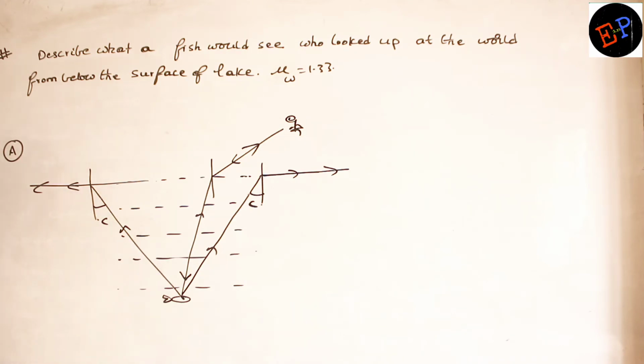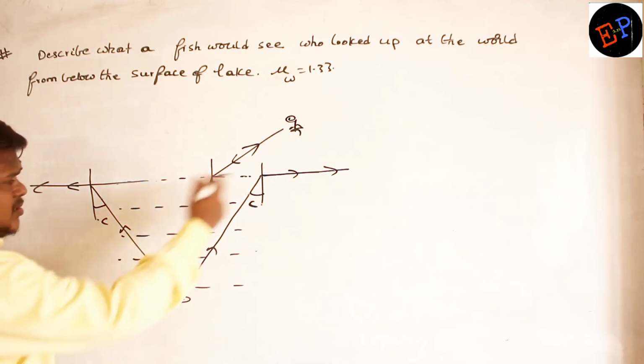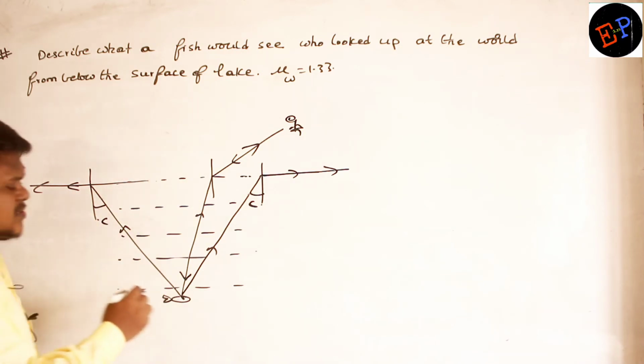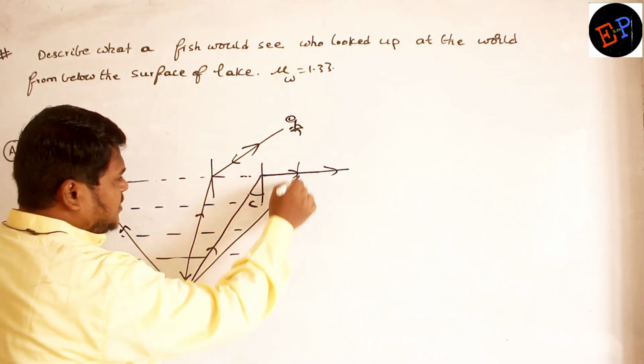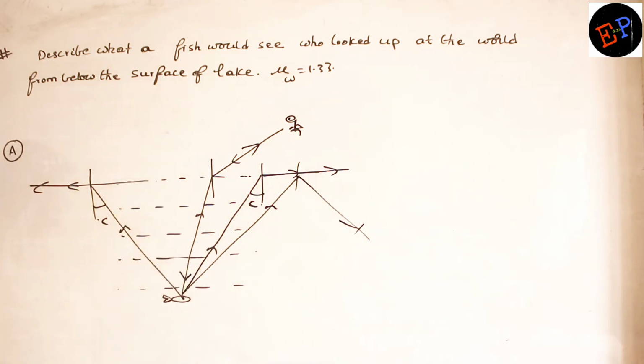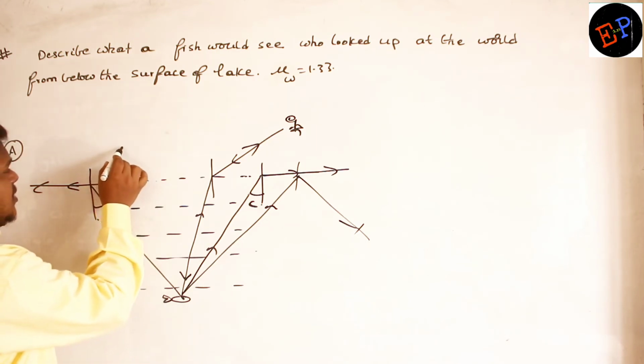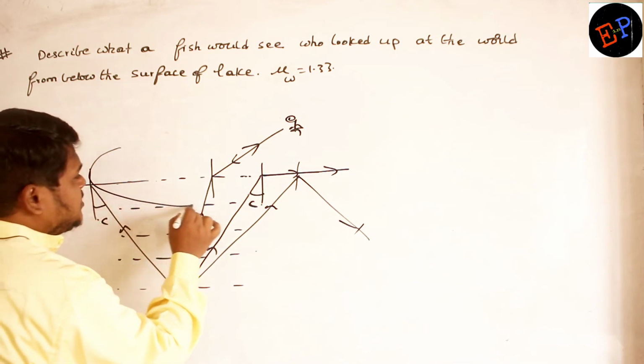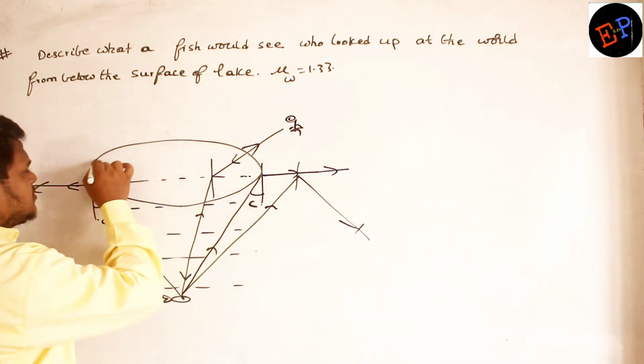Okay. Now what about when light is falling beyond the critical angle? That means when light is falling like this, then what will happen? It reflects into the same medium. It reflects into water. Okay. Similarly here also light enters into the same medium. It means the fish is able to see the outside world only in between these two lines. Can I say like this?